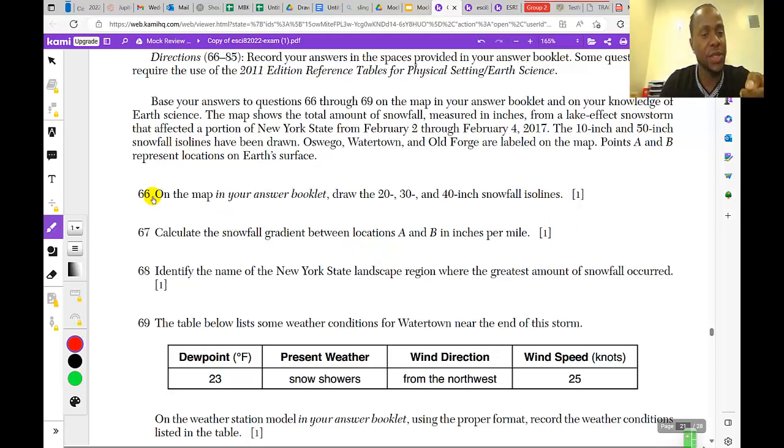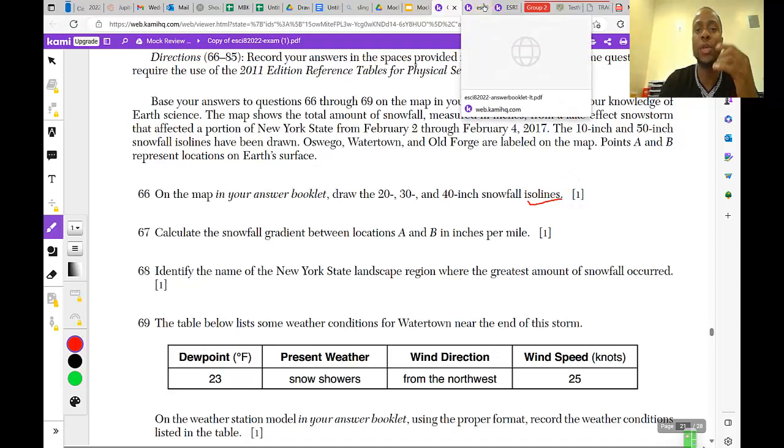In all of that. And question 66 says, on the map in your answer booklet, draw the 20-inch, 30-inch, and 40-inch snowfall isoline. What are isolines? Isolines are lines that join places of equal value. Some examples of isoline are isobar, isotherm, contour lines. Isobar join places of equal pressure. Isotherm join places of equal temperature. Contour line join places of equal elevation.